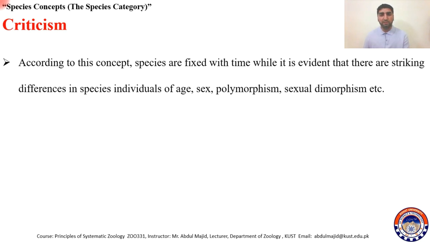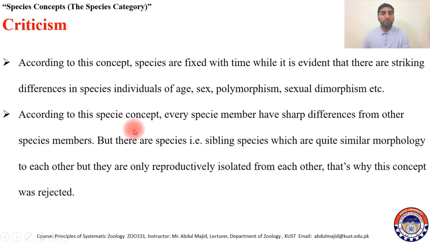And there are age differences and polymorphism. According to this species concept, each and every species member has sharp differences from other species. But today we say that there are species like sibling species which are quite similar morphologically to each other, but are only reproductively isolated from each other. That's why this concept was rejected.